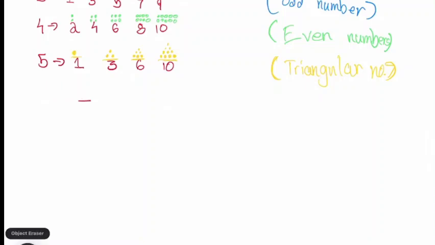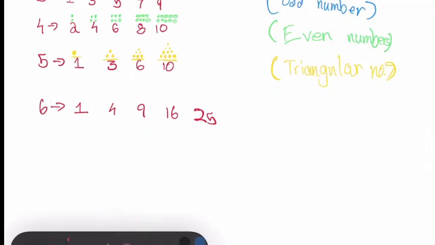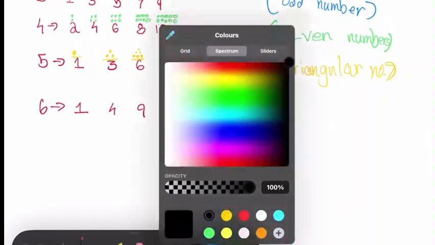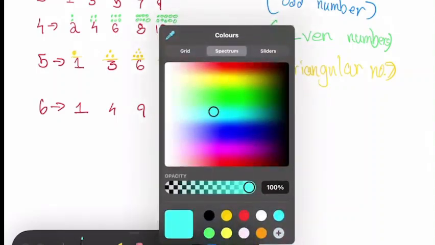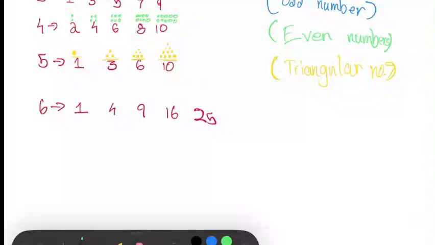I'll just put a little bottom so you get more clarity. So 6th number is squares. 1 square is always 1, 2 square is 4, 3 square is 9, 4 square is 16, 5 square is 25. Let's not go more than this because we don't have that much place to draw the dots. Now we'll use some other random color.